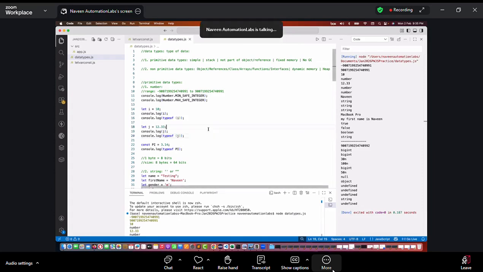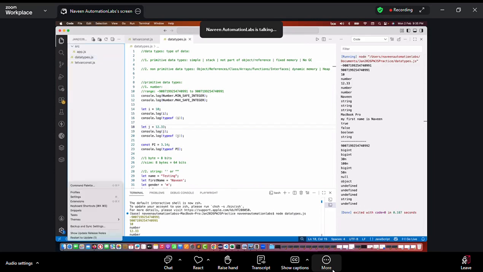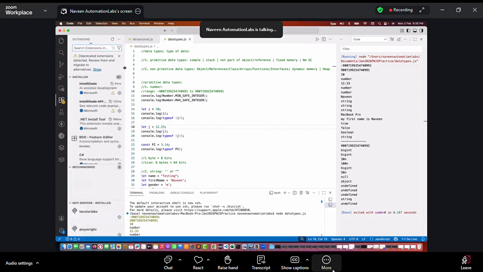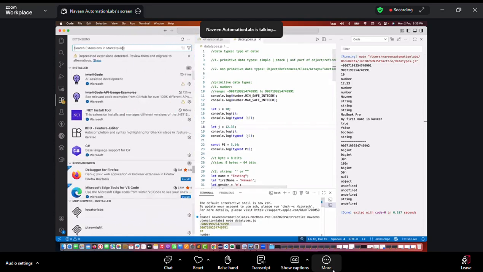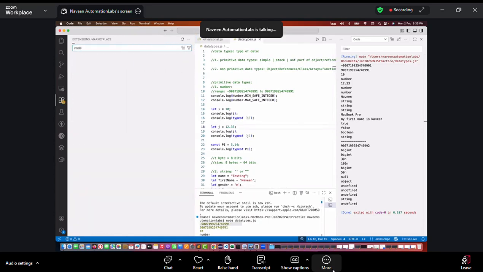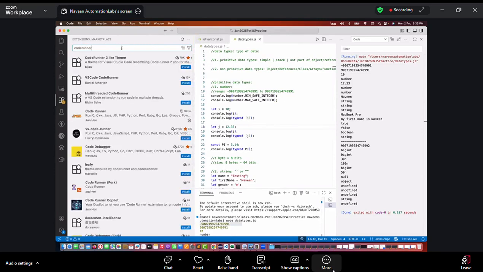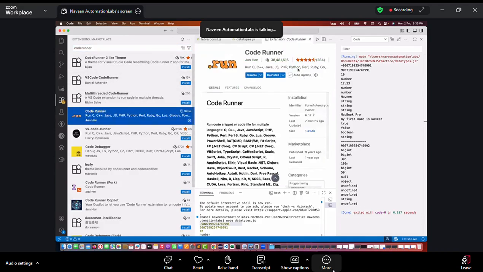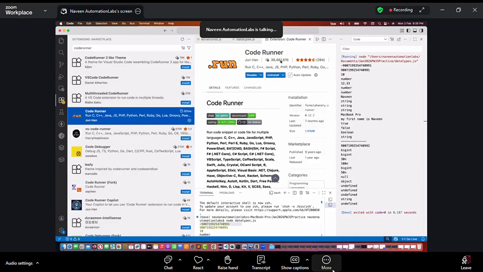Okay. So how to enable this? See this, how to enable it. There is one small extension that you have to install in your Visual Studio Code. So click on this settings icon over here and click on extensions. Later on, we will download multiple extensions also, but today just simply search for Code Runner. And this is the extension. This is a very good extension. You see the rating is amazingly good. So many people have downloaded it. And you simply click on the install button here.